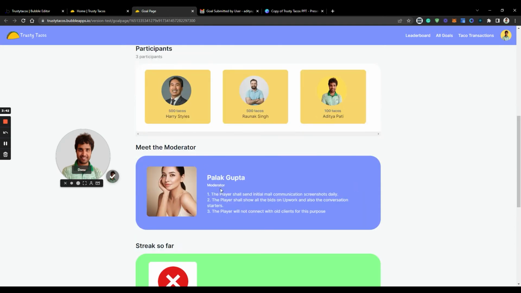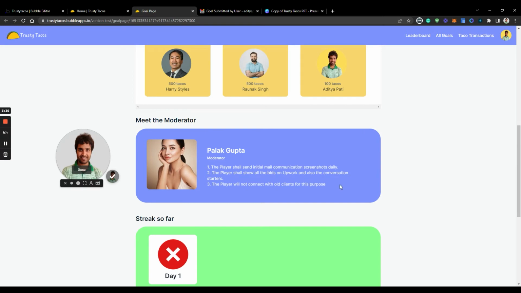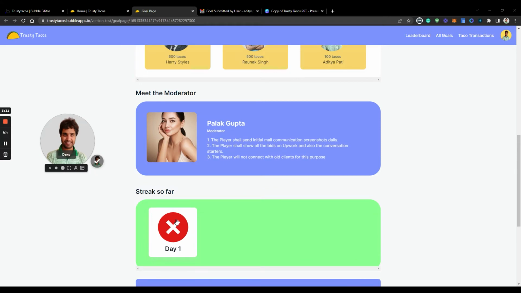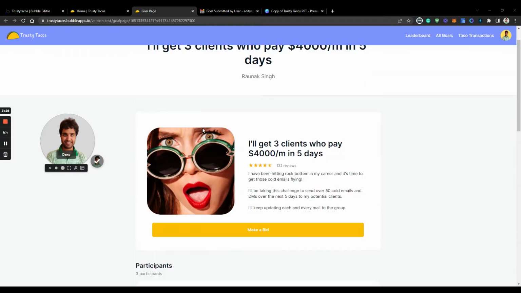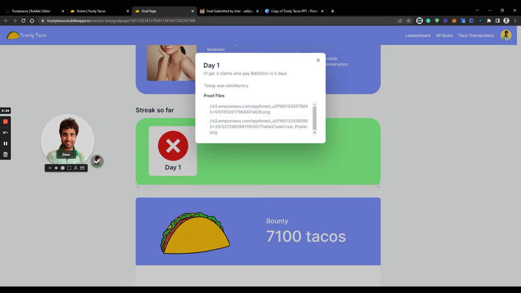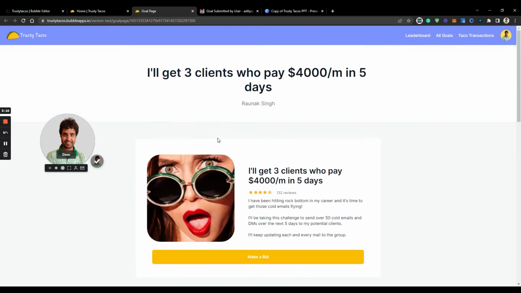I can also see the moderator who has been assigned to this goal and I can see the guidelines on which she checks this goal every day with the player. I think she has already created an input for day 1. It seems that the person failed on day 1. So let's check what he does. So on day 1, the comment was satisfactory. There are some proof files that the moderator has put in, which can give us more transparency, whether the goal was actually completed or not, right? So that was about the goals page.